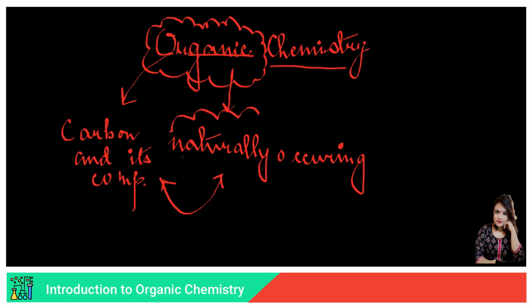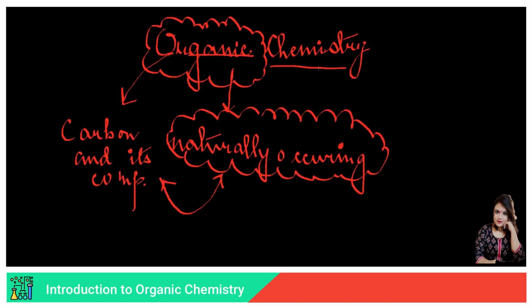There is no other element for that matter which justifies the word naturally occurring so beautifully as carbon. There might be other elements, I'm not saying that, but nothing justifies the word naturally occurring so beautifully as carbon does. Okay, now this is one such reason why carbon has been chosen to be the fundamental building matter of organic chemistry.